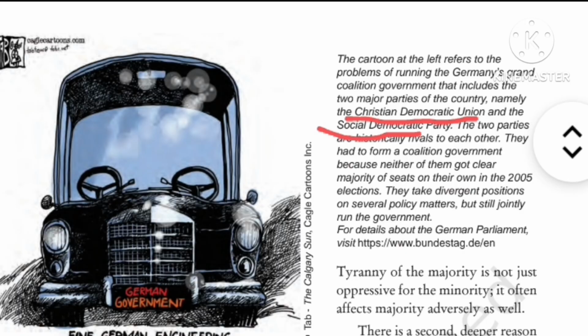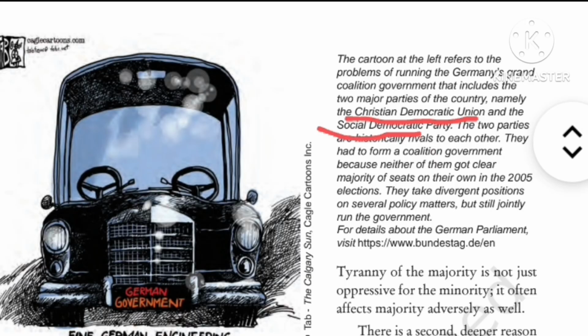So they decided to coalesce, form a union, and run the country. In a coalition government, like in history, when we look at the history, they were rivals of each other, both the parties, Christian Democratic Union and Social Democratic Party. But still, they formed the coalition government because neither party was getting a clear-cut majority, right? So they decided to run the country together, and that's why there are two steering wheels for the same car. So power should be shared among them, otherwise their government will collapse, right?